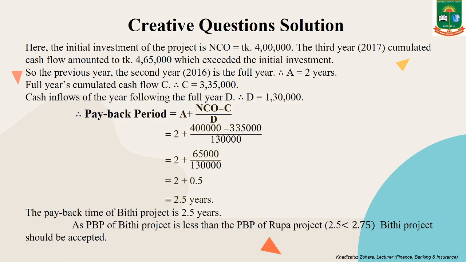And we know that the lower the payback period, the better the project is, and the payback period of Bithi project is less than the payback period of Rupa project. You know, 2.5 is less than 2.75, so Bithi project should be accepted.